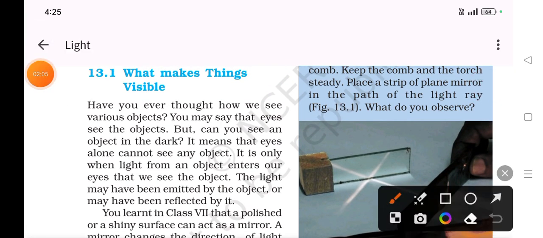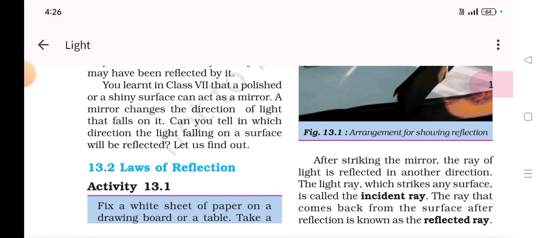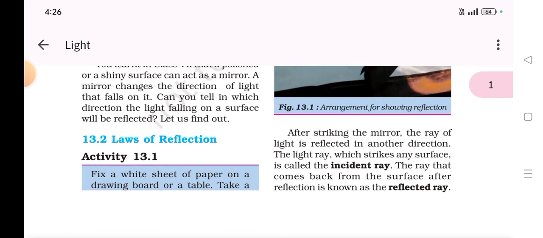Have you ever thought how we see various objects? You may say that I see the object, but can we see an object in the dark? Can we see? It means that eyes alone cannot see any object. It is only when light comes from an object. Therefore, they are proportional to each other. The light may have been emitted by the object or may have been reflected by it, of course. So they both are proportional to each other.